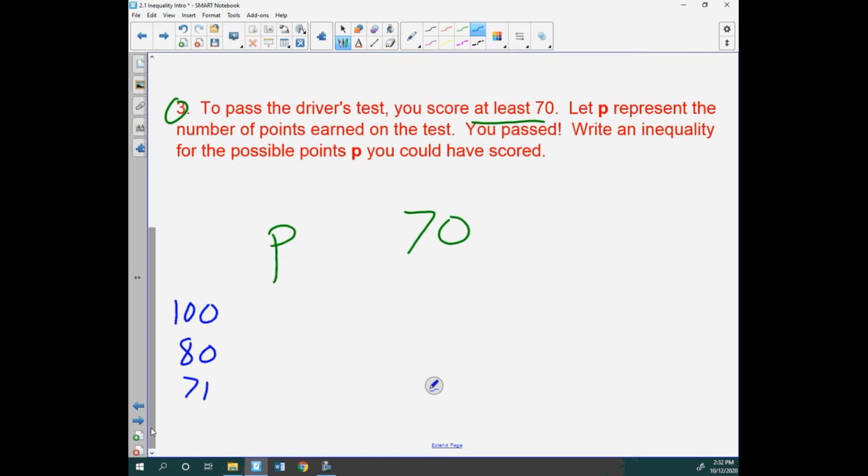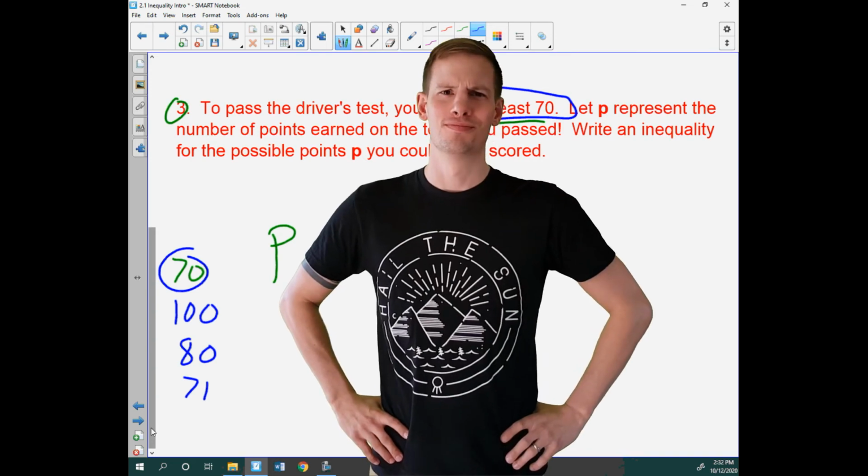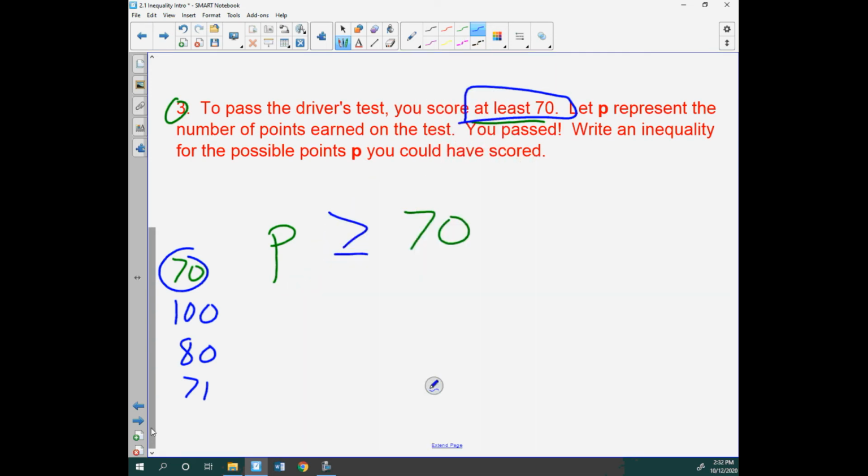Here's the question. If I got 70, would I pass that test? The answer is yes, because I just need at least 70. So if I got 70 or more, and since this number is included there, that's a good point, it means that we're going to have the or equal to, right? And all these numbers are bigger than the 70 there, right? 100 is bigger than 70, so it's going to be P is greater than or equal to 70.